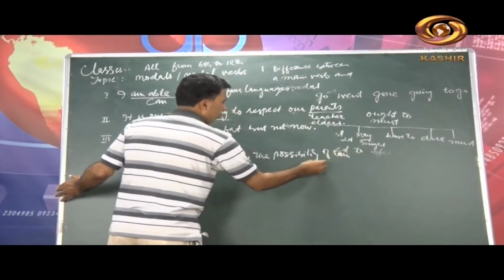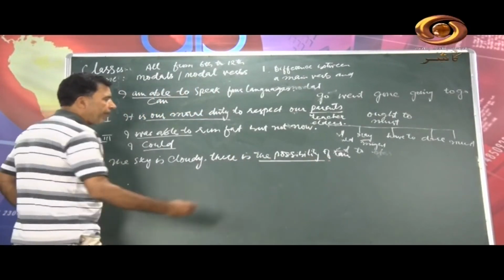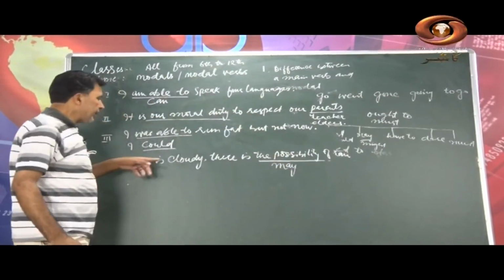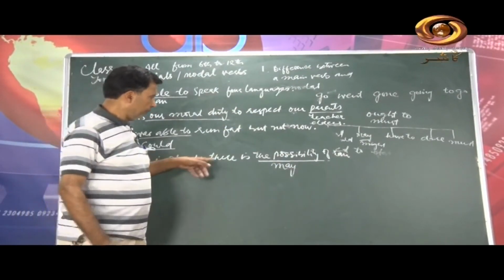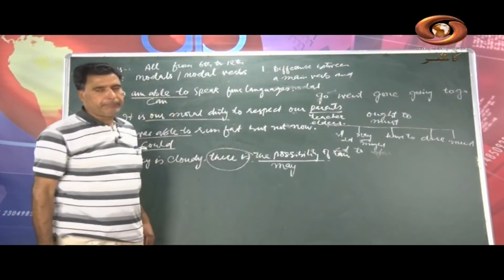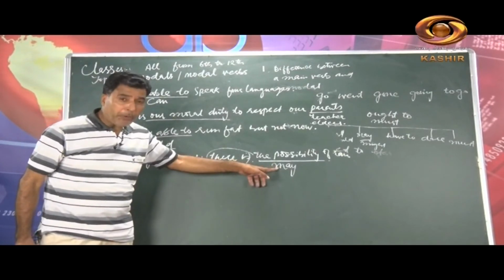When I say there is the possibility of, we have a modal here when we write may. The sky is cloudy, we cannot write "there is may", we can change it: it may rain. So what does this may show now here?